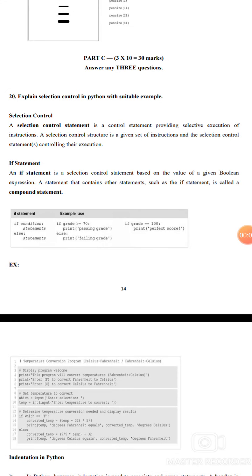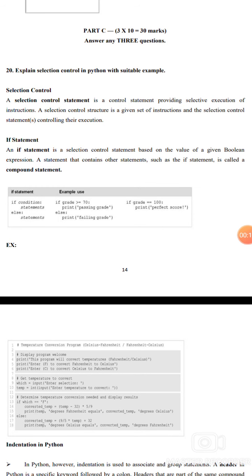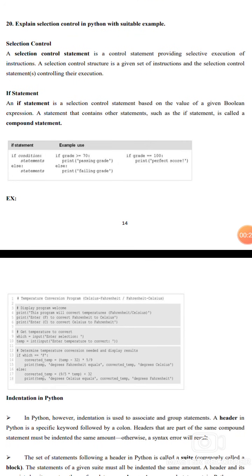Problem solving using Python, model question paper, part C, question 20. Explain the selection control in Python with suitable example. A selection control statement is a control statement that provides the selective execution of instructions. A selection control structure is a set of given instructions and the selection control statement controlling their execution.